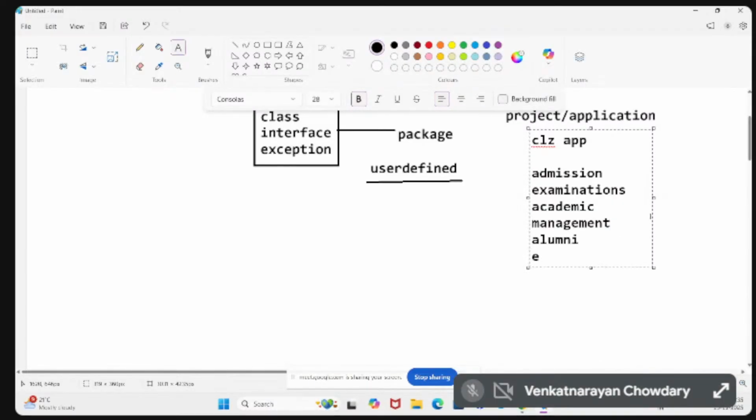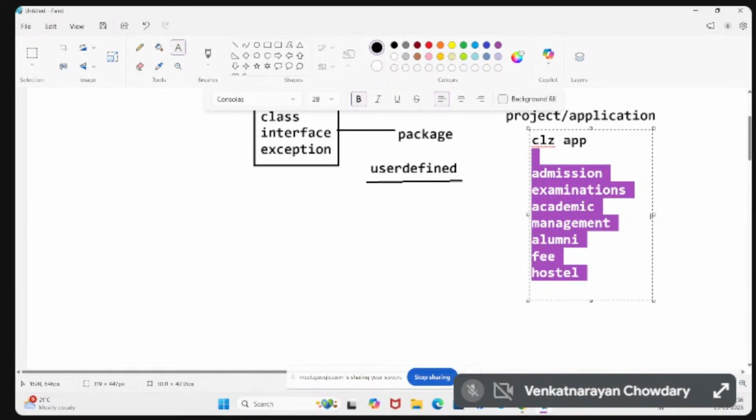So let us assume fee structures, fee management and hostel management, like that. There are so many options we have when we want to develop the college application. So for admission, examination, academic management, alumni, fee management and hostel management, we need to develop multiple classes.